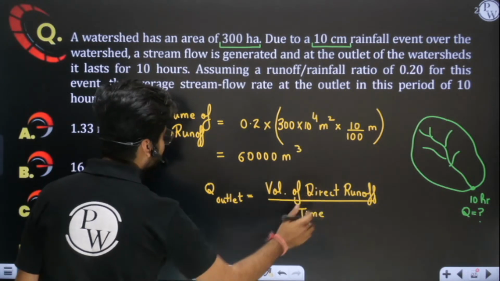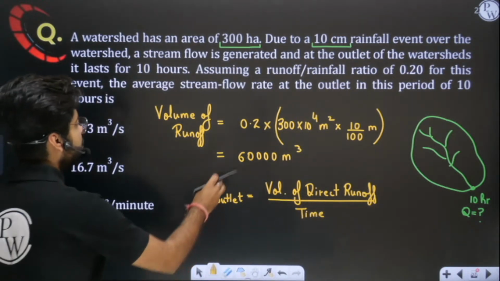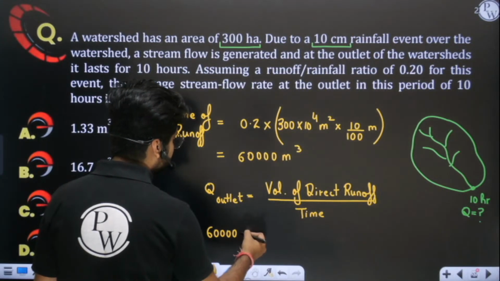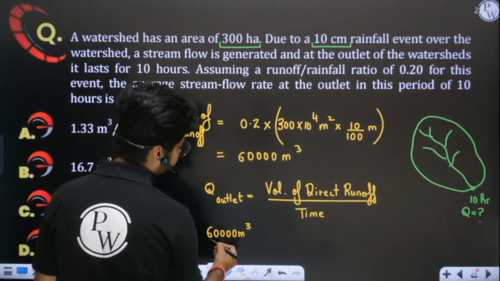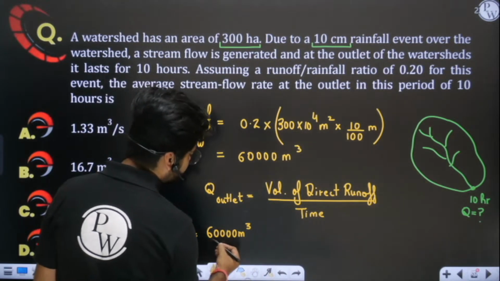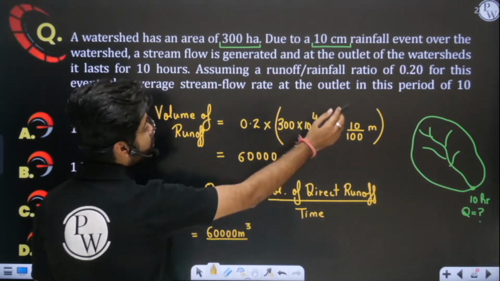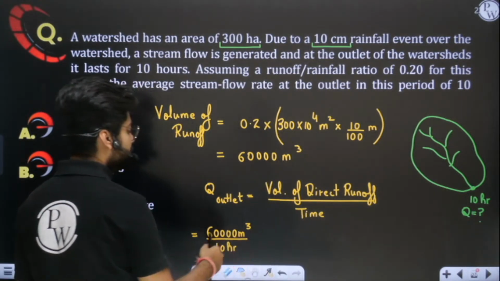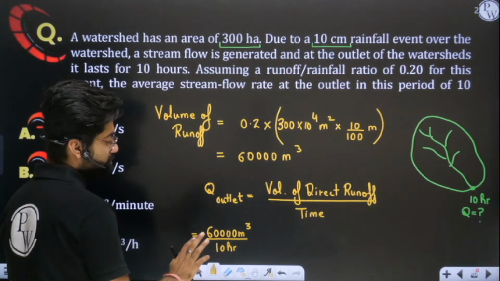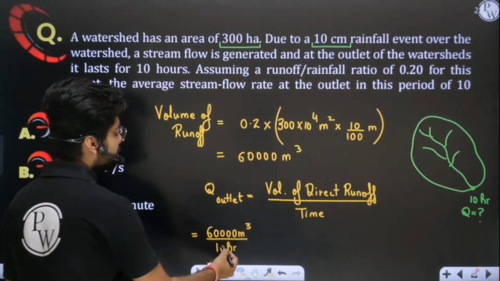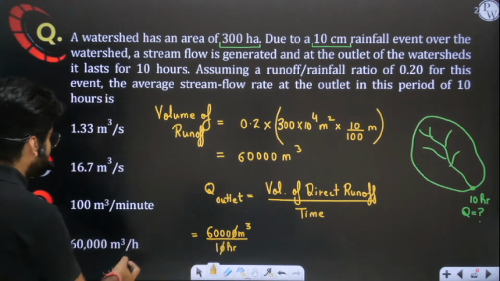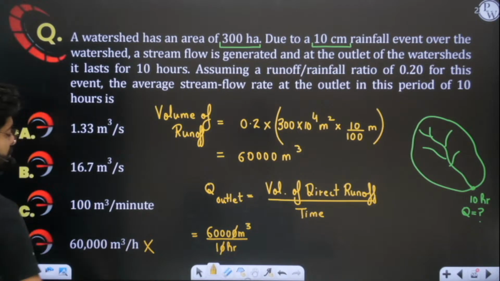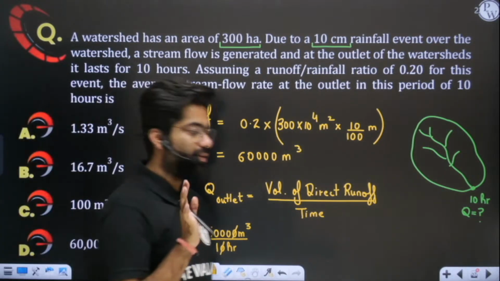The volume of direct runoff is 60,000 meter cube, divided by time. Time is how much? 10 hours. For 10 hours this flow is happening. So when you solve it, you will get 6,000 meter cube per hour. This 10 and 10 will get cancelled. So 6,000 meter cube per hour. This is 60,000, it is 6,000. So this is wrong. This is not the exact flow.